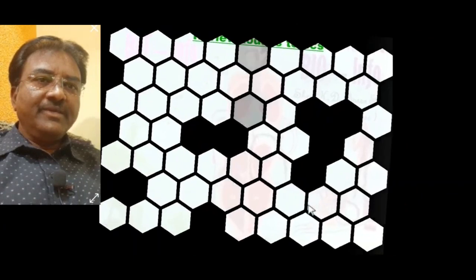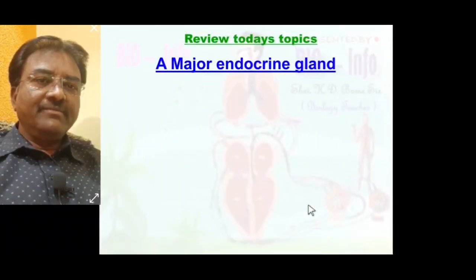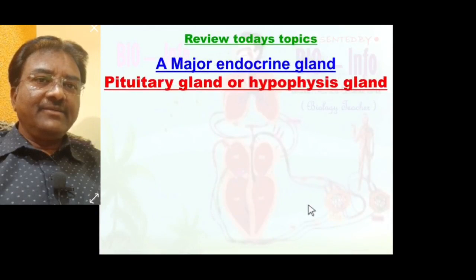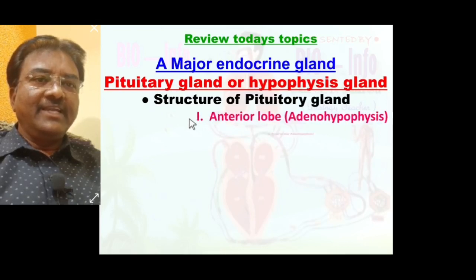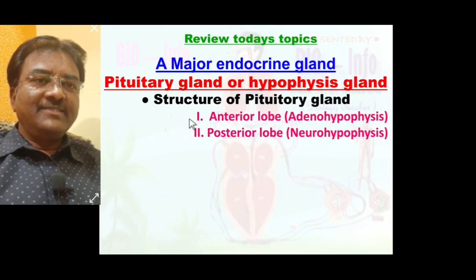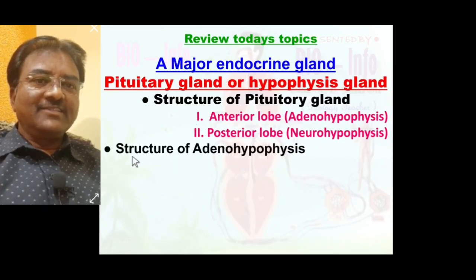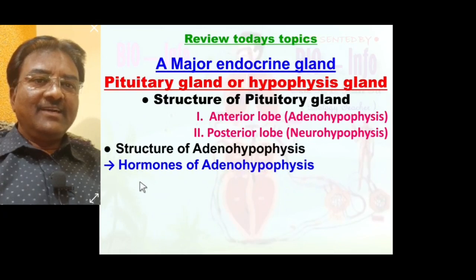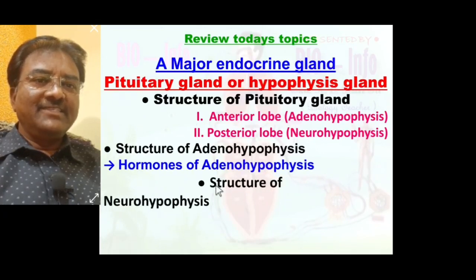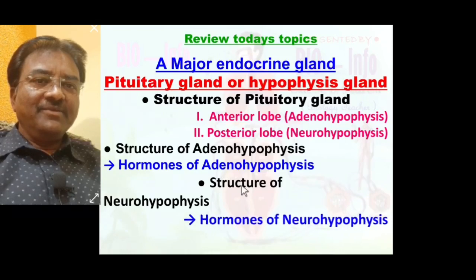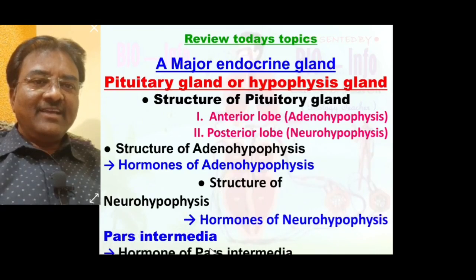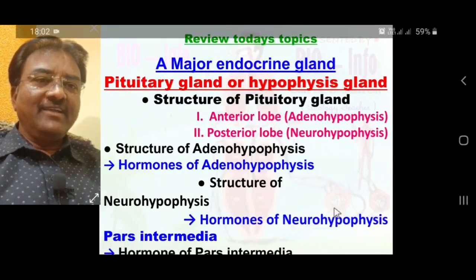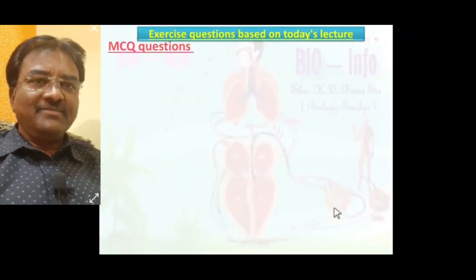A review of today's topic. We learned in today's topic the major endocrine gland, no doubt the pituitary gland or hypophysis gland. We learned the structure of the pituitary gland, adenohypophysis and neurohypophysis. We also discussed in detail the structure of adenohypophysis, hormones of adenohypophysis, the structure of neurohypophysis, hormones of neurohypophysis, pars intermedia, hormones of pars intermedia. On the basis of today's lecture, some exercise questions.